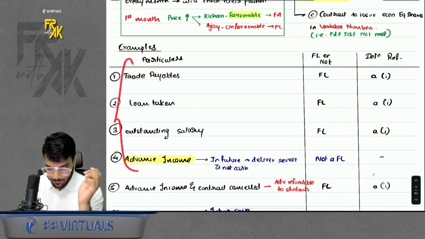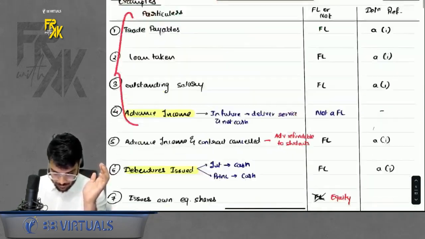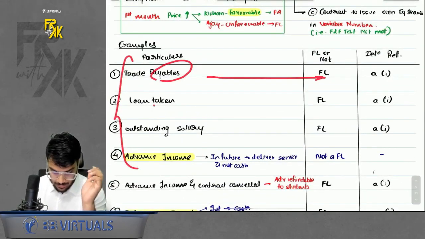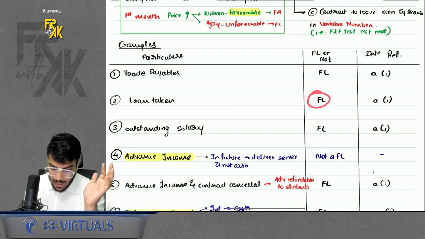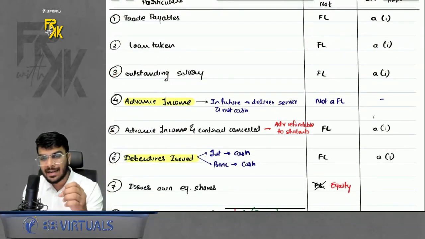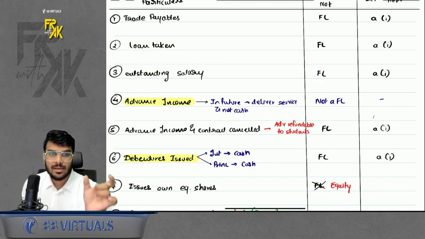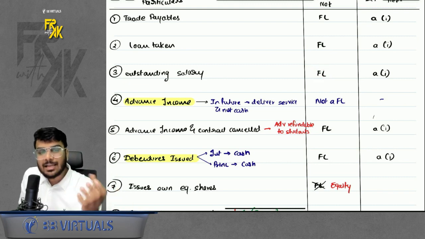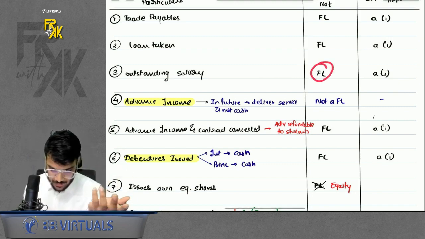Some examples for this point of financial liability. If you have any trade payables, it is a financial liability. Loan taken: whenever you take a loan, you have an obligation to give the interest and principal back. It's a financial liability. Outstanding salary, what is the meaning of this? Whenever the company has not paid the salaries to the employee, it becomes outstanding salary. Such outstanding salary is also a financial liability. Why? Because if the salary is outstanding, the company will have to pay the salary to the employee some other day. So it is a financial liability.